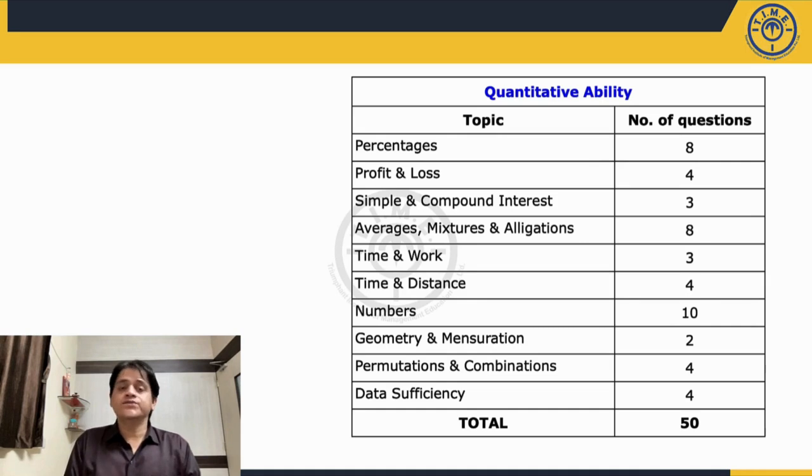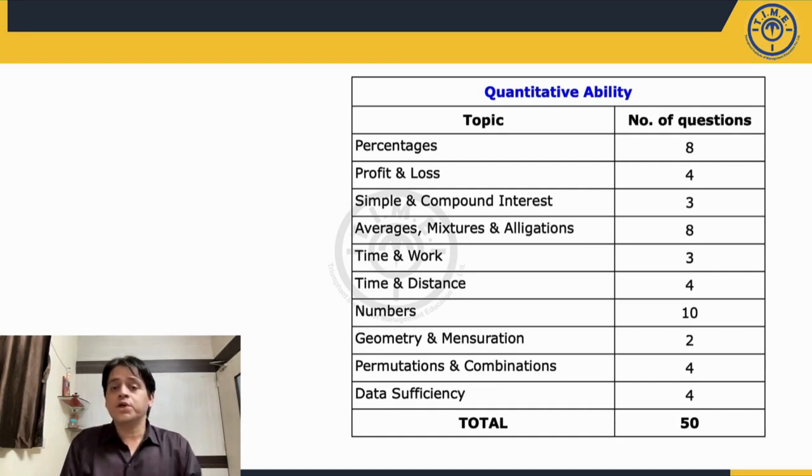Time and distance, 4 questions were asked. Out of those 4 questions, 3 questions were based upon time taken by train to cross an object. So time taken by train to cross a pole, or time taken to cross a platform, time taken by one train to cross another train. So those kind of questions were there, 3 out of the 4. 1 question was based upon time taken by 2 trains to meet each other.